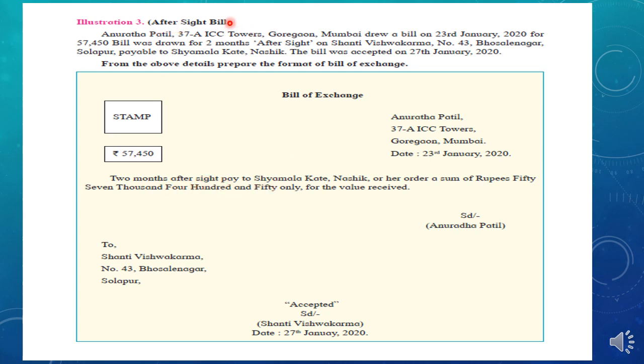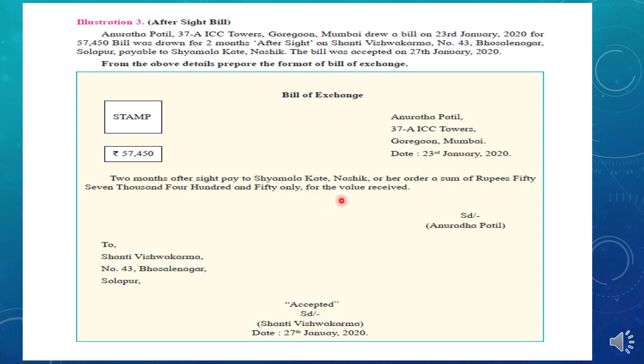Pay to, further they have given after sight, on Shanti Vishwakarma. So "on" means the drawee, students, on whom the bill is being drawn. On Shanti Vishwakarma, number 43, Bhosle Nagar, Solapur, payable to. Payable means to whom the amount will be paid, student. So that is the payee.